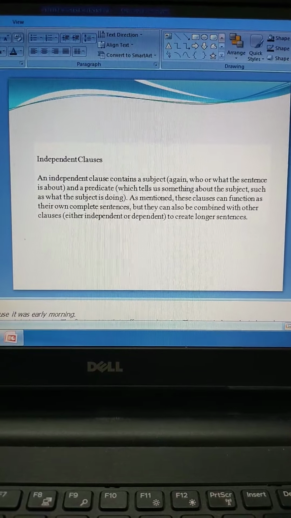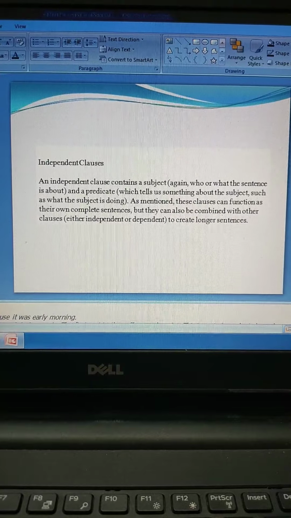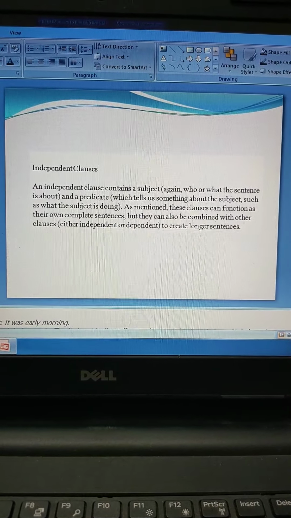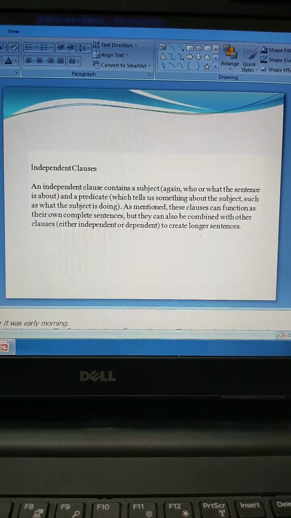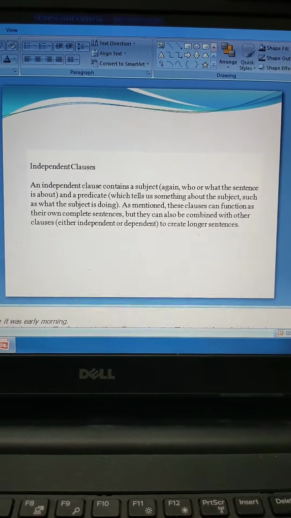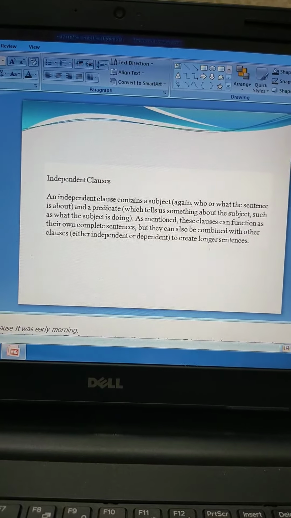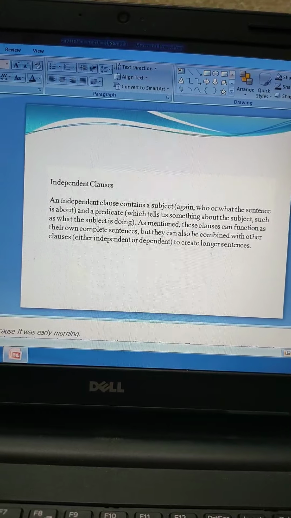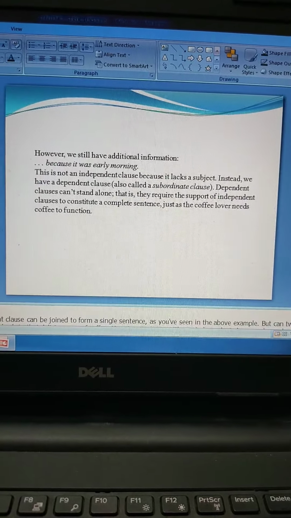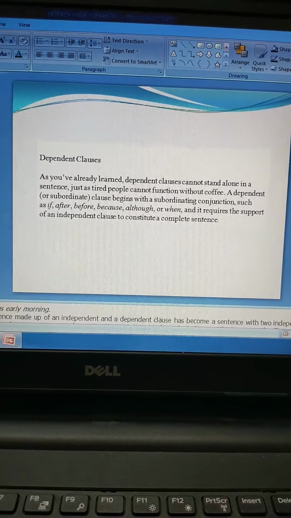So here independent clauses, as I said, are not dependent on something else to follow. They convey complete meaning. They are independent. They are free. They don't have to rely or depend on something. So they are called independent clauses. Independent clauses convey complete meaning because they have a subject, a verb and an object, or a subject and a predicate. That's about independent clauses.